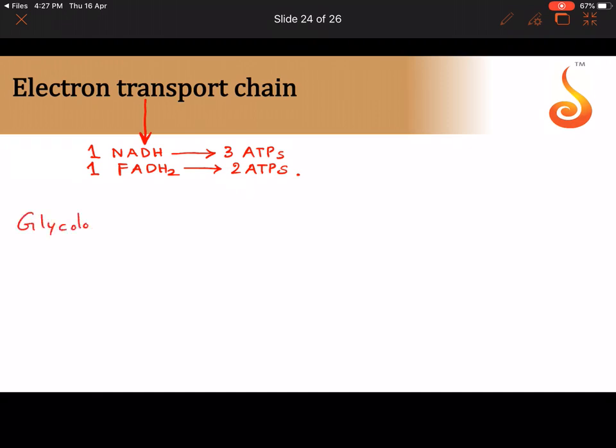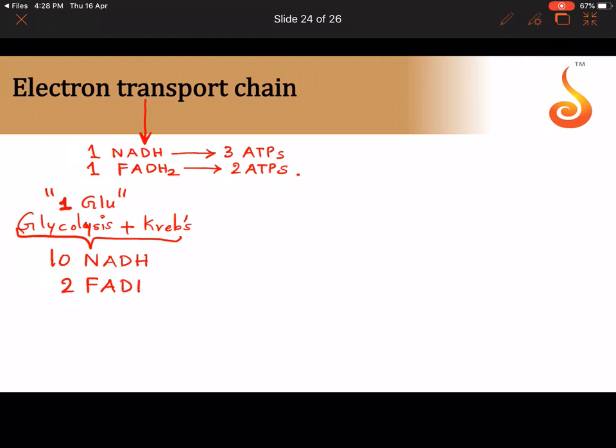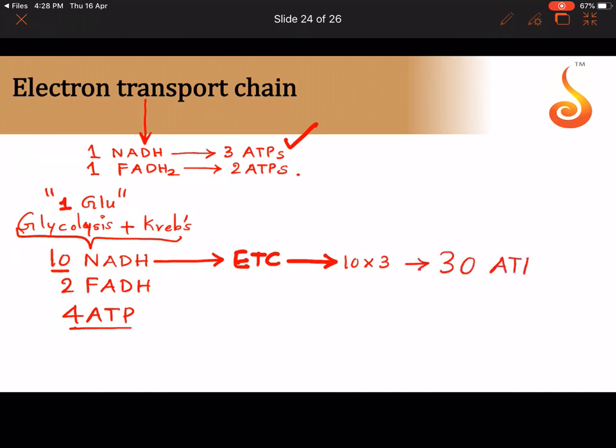Now let us see the products of glycolysis and the Krebs cycle from one glucose molecule. Remember, this is with reference to one glucose. We got 10 NADH molecules, 2 FADH2 molecules, and 4 ATP molecules. Let the ATPs be as they are. Now these 10 NADH will enter the electron transport chain, and each one gives 3, so 10 into 3 gives us 30 ATPs.